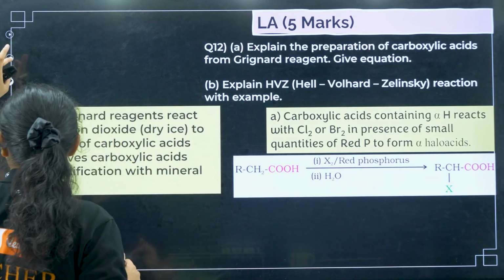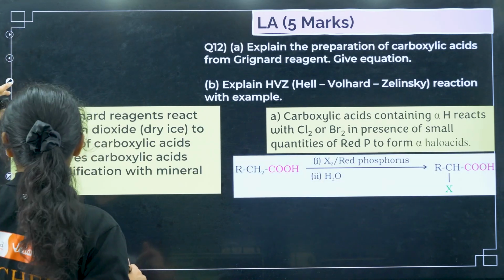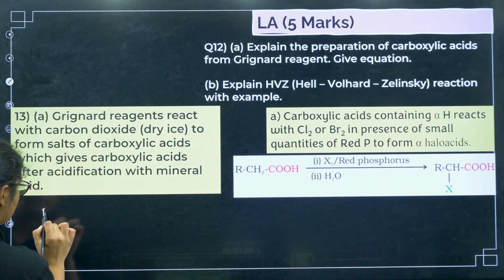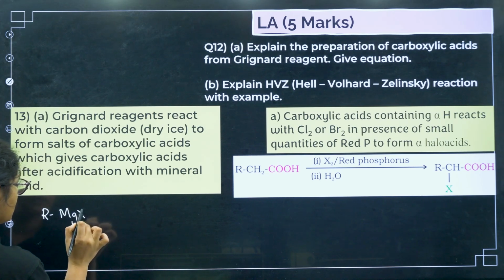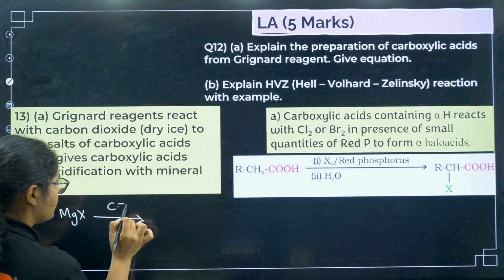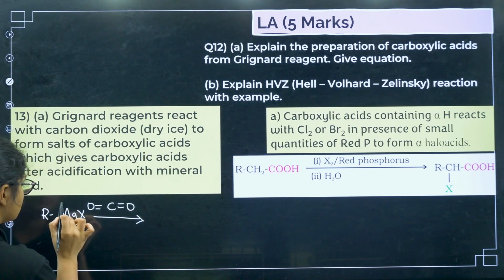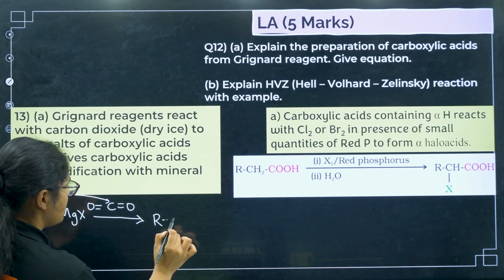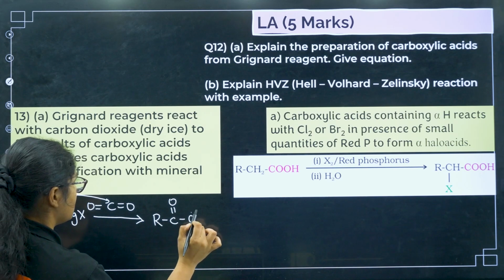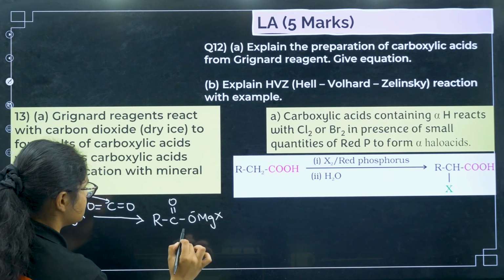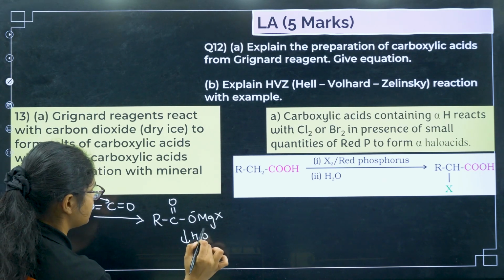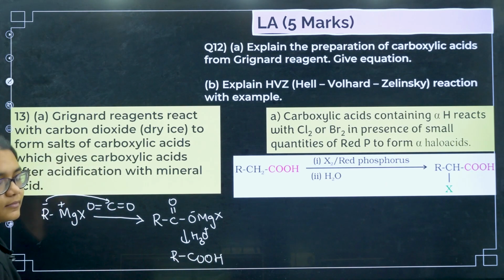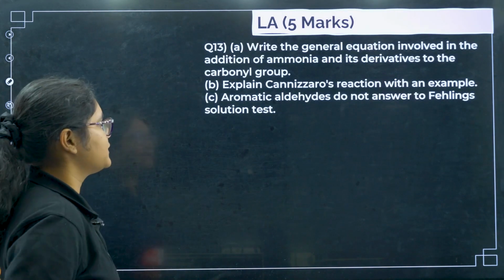Now here the reaction I want to write down. Okay, yes. So what happens if we take Grignard reagent, that is RMgX, it reacts with CO2. Now this one reacts here, so I will get here RCOOMgX, and then if you do hydrolysis in acidic medium, you will get RCOOH.